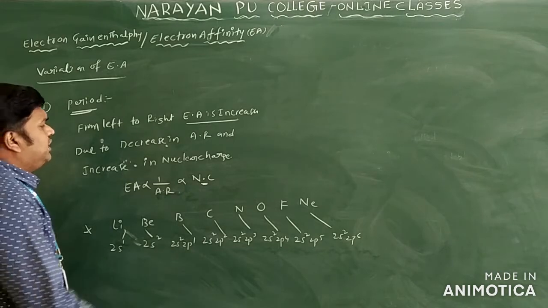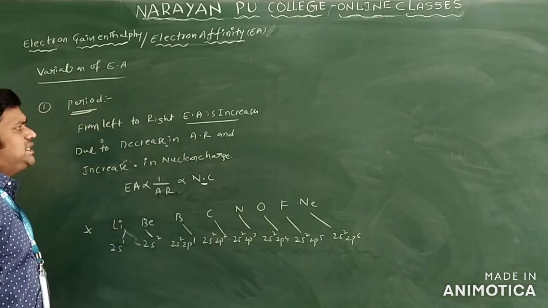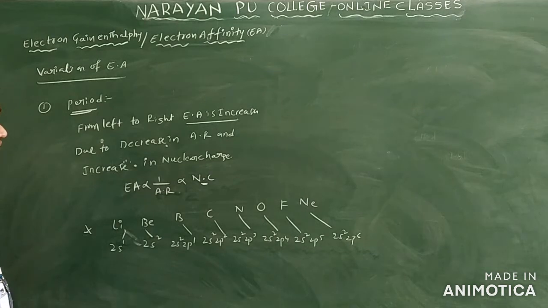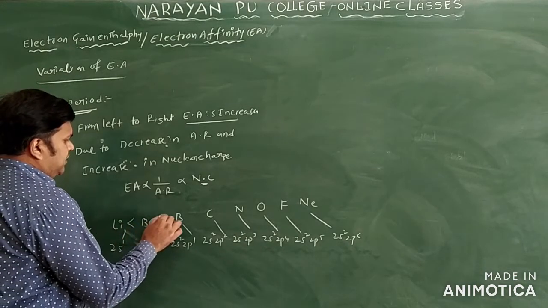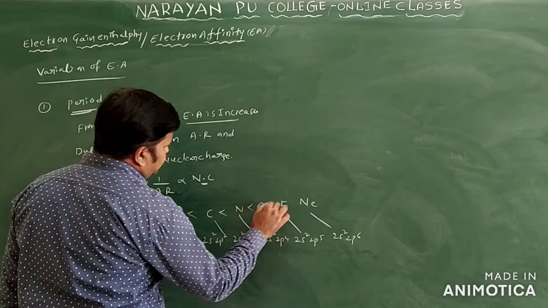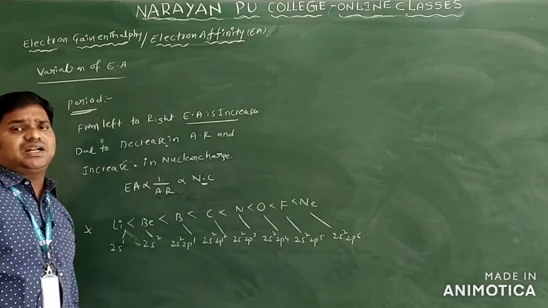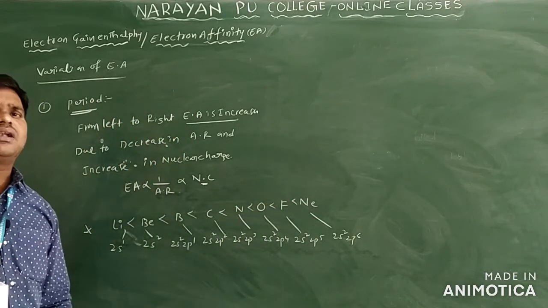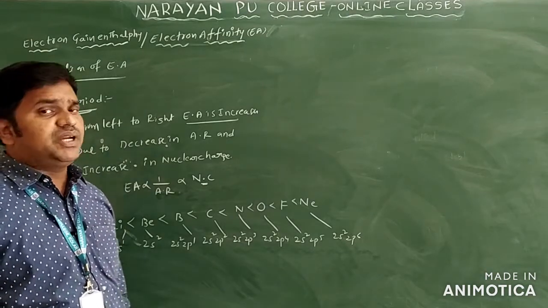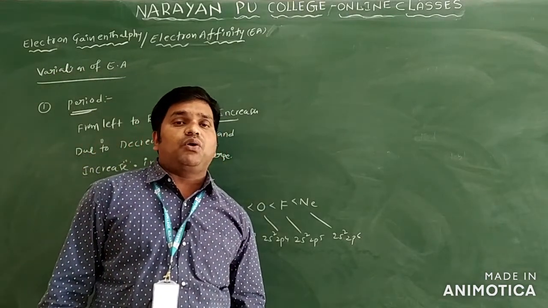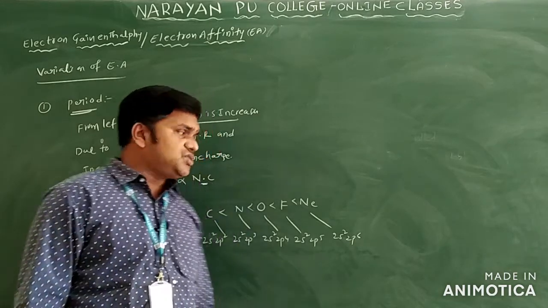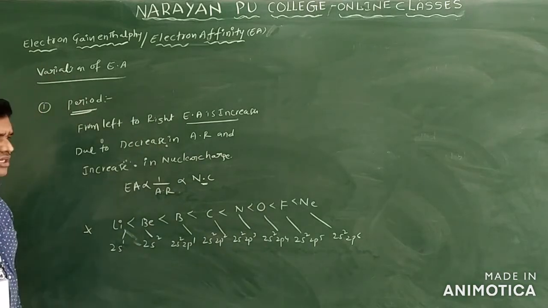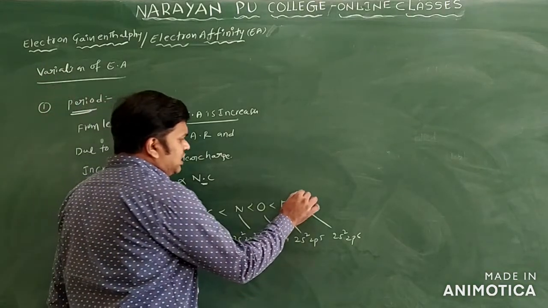So generally electron affinity increases from left to right only. We will see lithium less than and so on, like this only. Generally this order may be accepted, but this order is not correct only. What is the reason? Because we have to consider the electronic configuration, that means completely filled and half filled electronic configurations only. I want to circle these elements where completely filled and half filled configurations are there.